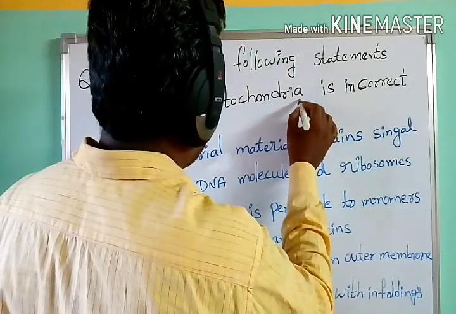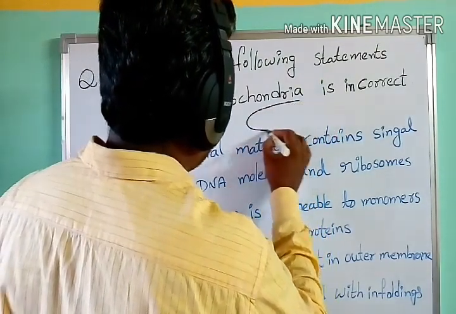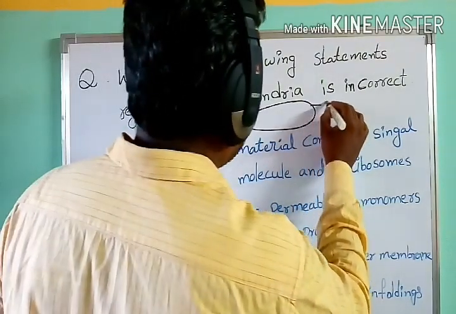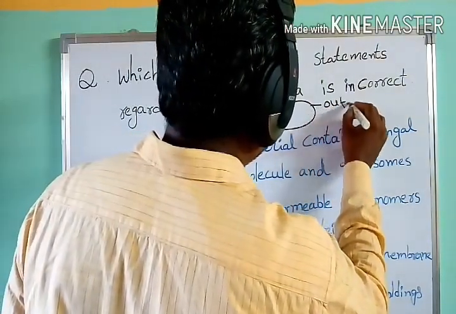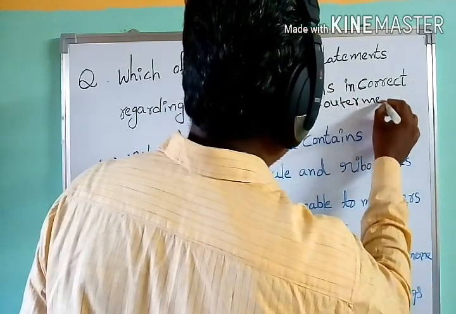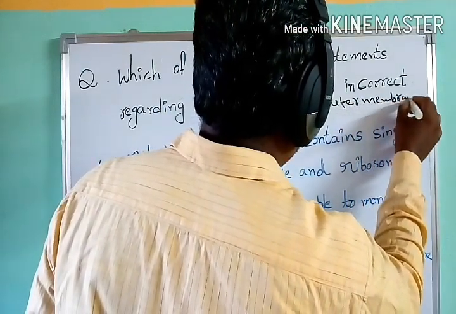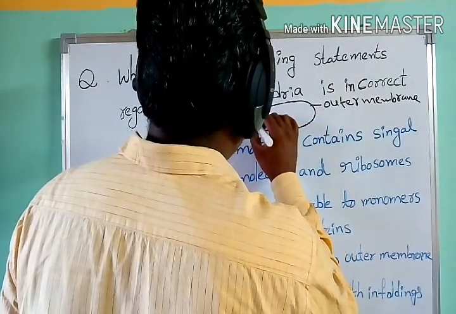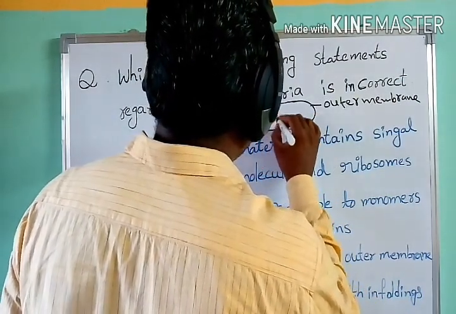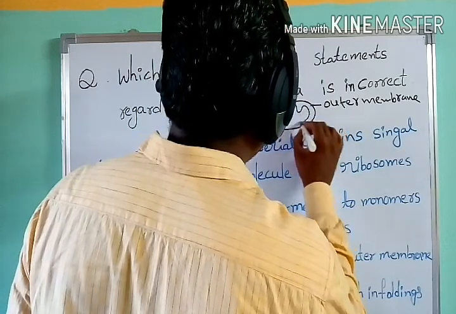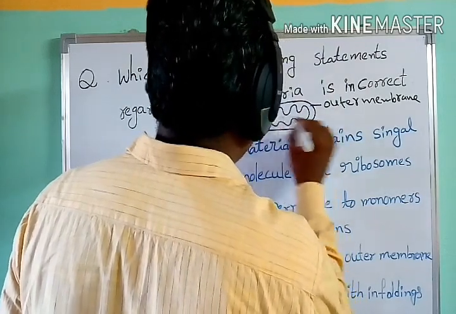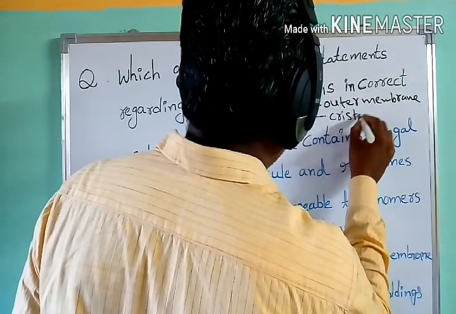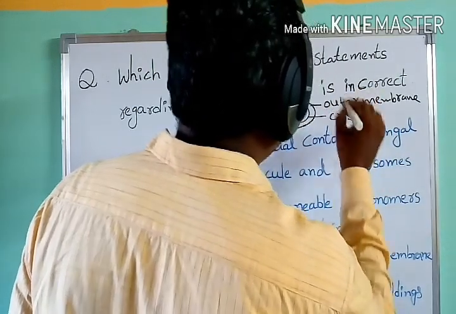As we know, mitochondria is a double membrane structure which contains an outer membrane and an inner membrane. The inner membrane forms small infoldings, commonly called cristae or crista.